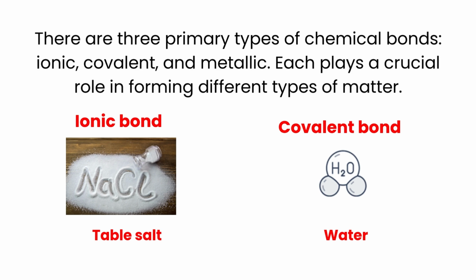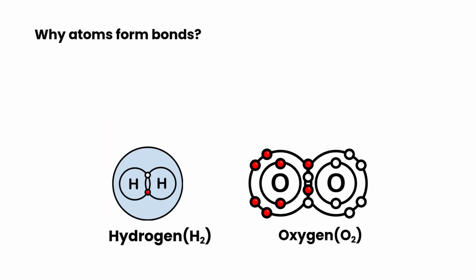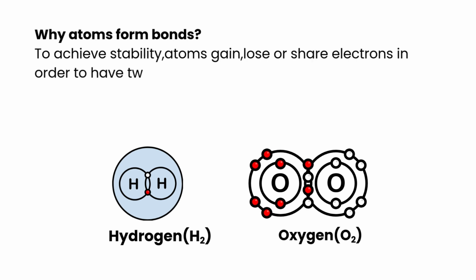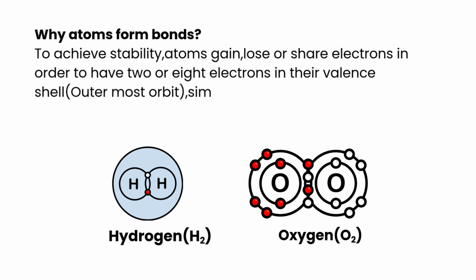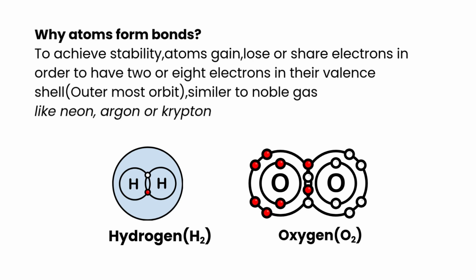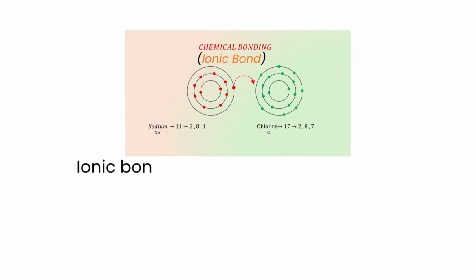Why do atoms form bonds? To achieve stability, atoms gain, lose, or share electrons in order to have 2 or 8 electrons in their valence shell, or outermost orbit, similar to noble gases like neon, argon, or krypton.